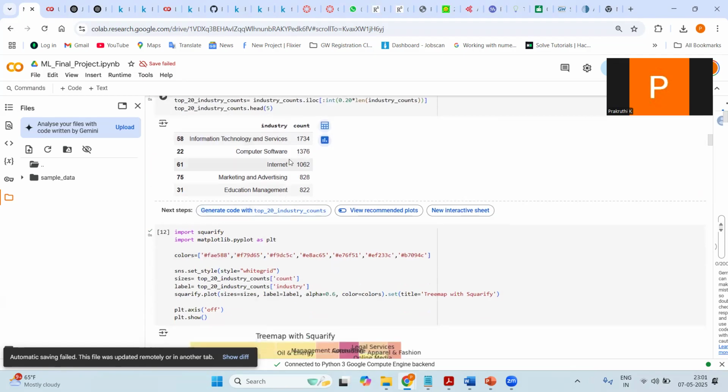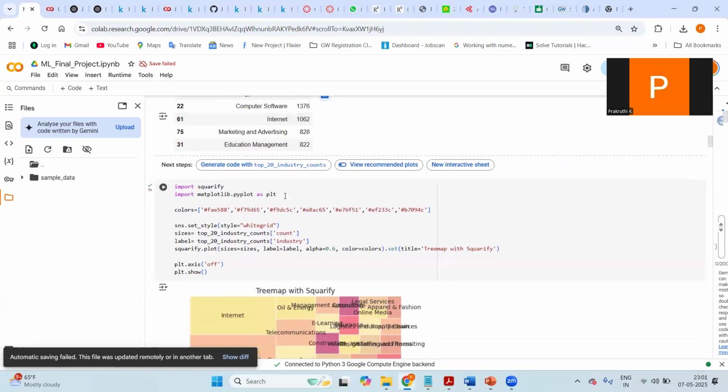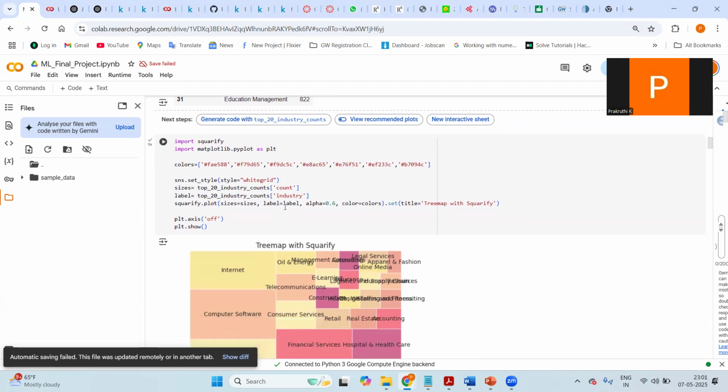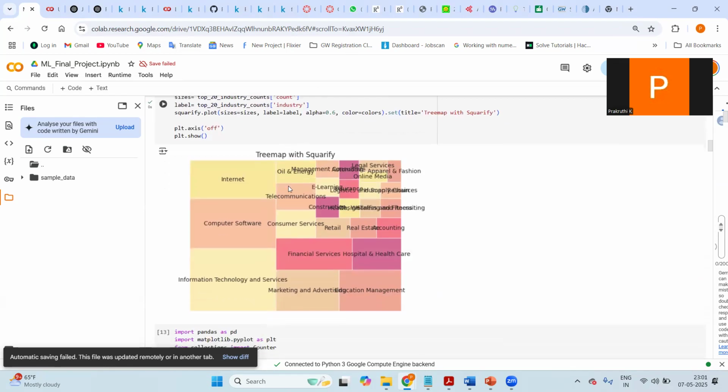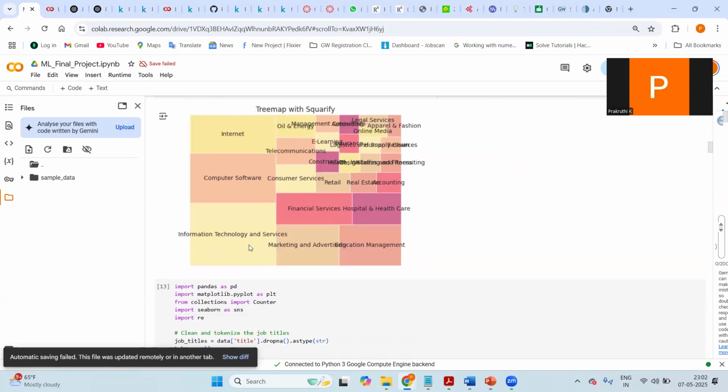We have done a brief data analysis to understand what kind of data set we are dealing with, so that we can handle the imbalance or bias, to remove the bias in the models. First, we started with plotting the heat map to understand the description of the data set, where we can see what are the most jobs that are present, and those jobs are present from which industry. So here we can see most jobs are from information technology and services and fewer from legal services.